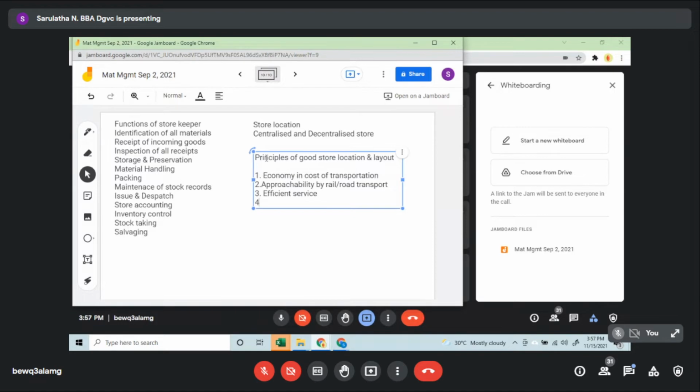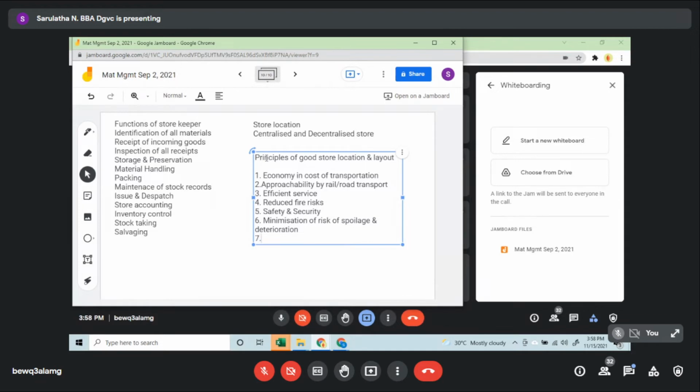Okay. Next is reduced fire risk should be there. Okay. So that is also one of your principles for good store location. Safety and security has to be maintained, and minimization of risk of spoilage and deterioration. So the risks should be less.